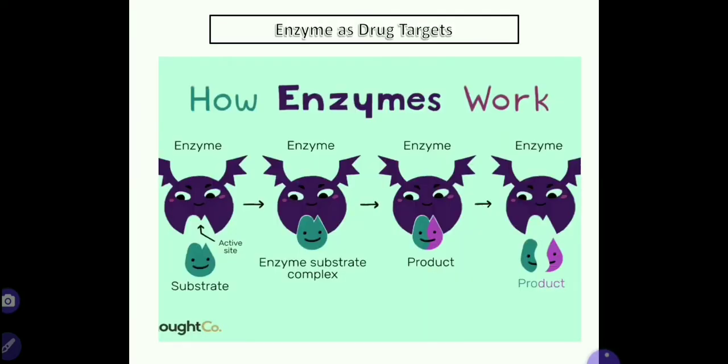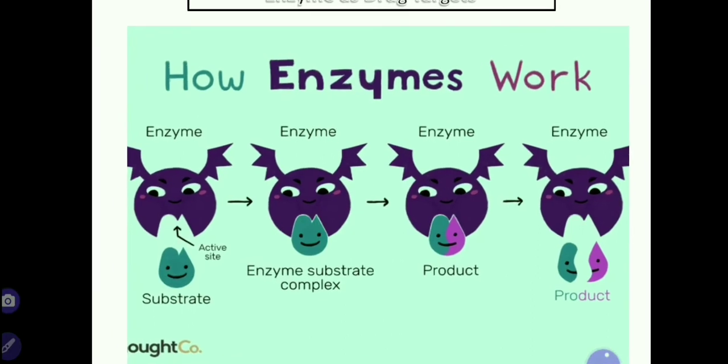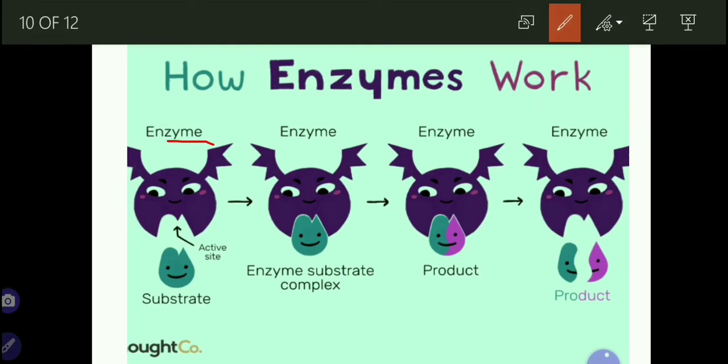So, how does the enzyme work? Suppose this is an enzyme, right? There will be one active site. The shape of the active site will be similar to the shape of the substrate. Okay. So, when the reaction takes place, you can see the shape of this enzyme and the substrate is the same, so it gets bound over here.